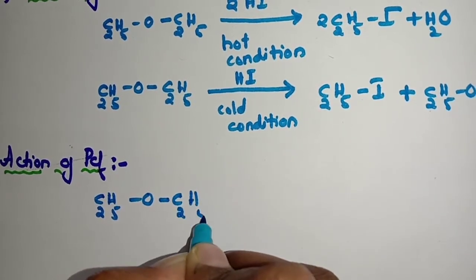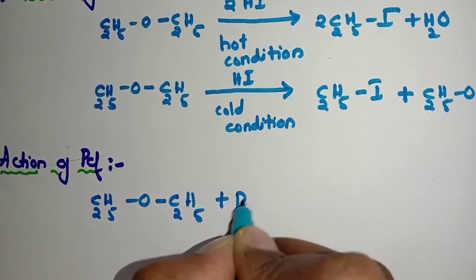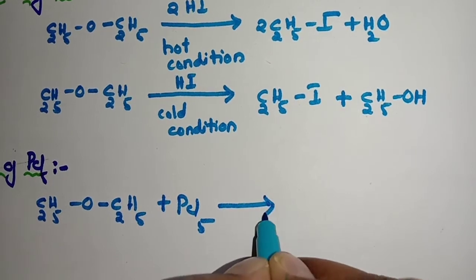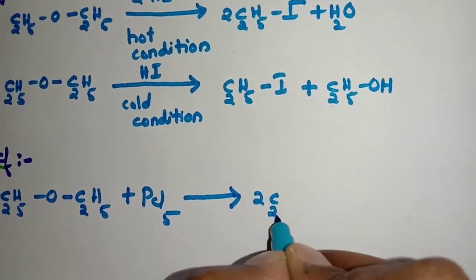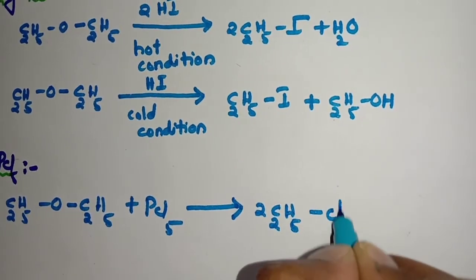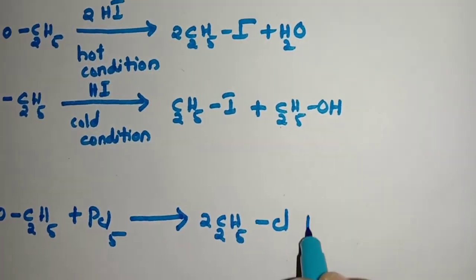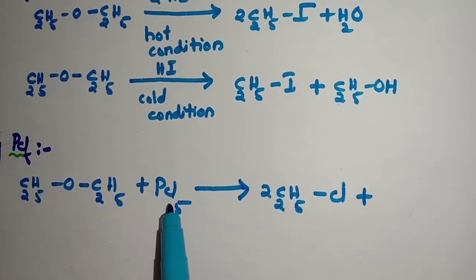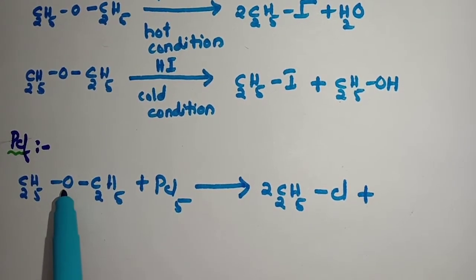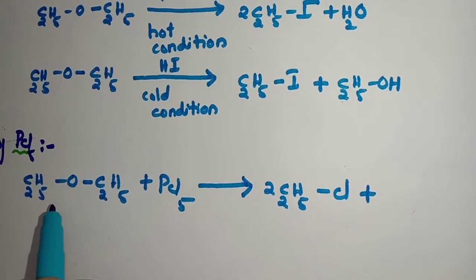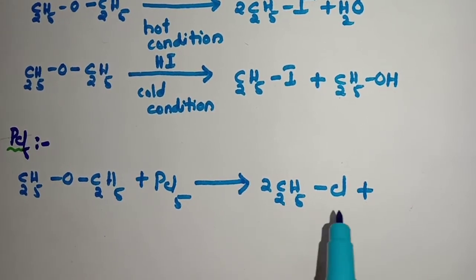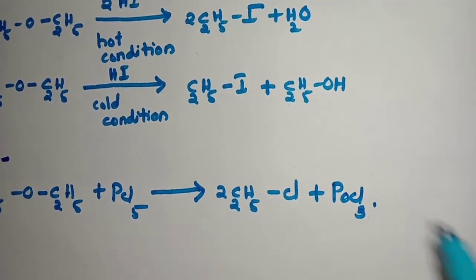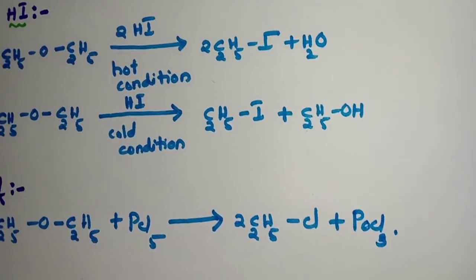C2H5OC2H5 plus PCl5 gives rise to 2C2H5Cl, this is ethyl chloride, plus. So what remains? Two chlorines are used up and three chlorine atoms are there, with phosphorus and one oxygen. Both the bonds are cleaved, forming 2C2H5Cl. So what comes out is POCl3. Okay, this is about the reaction with PCl5.